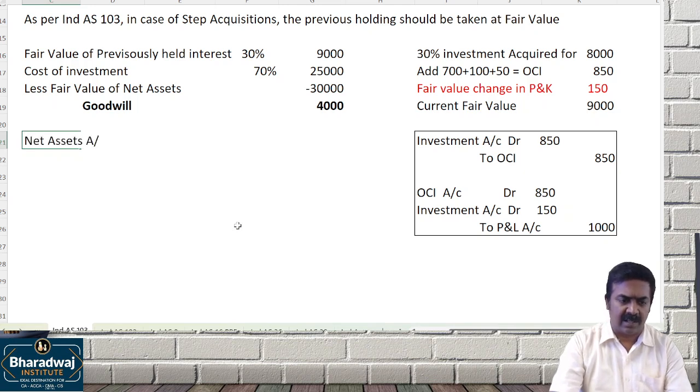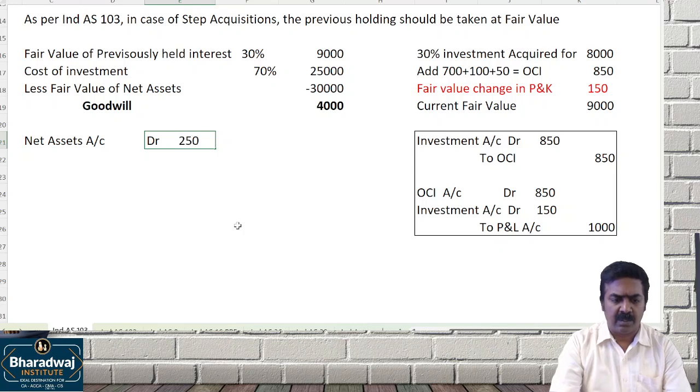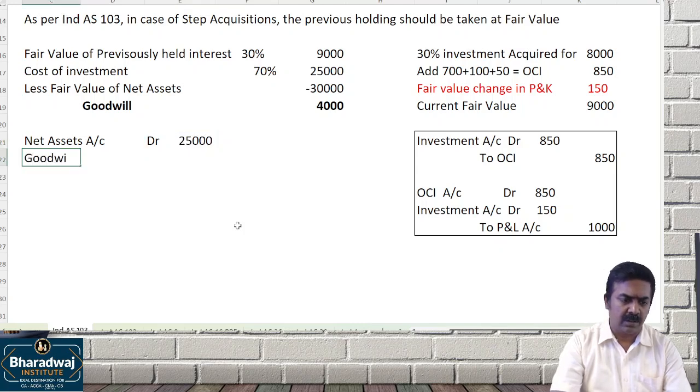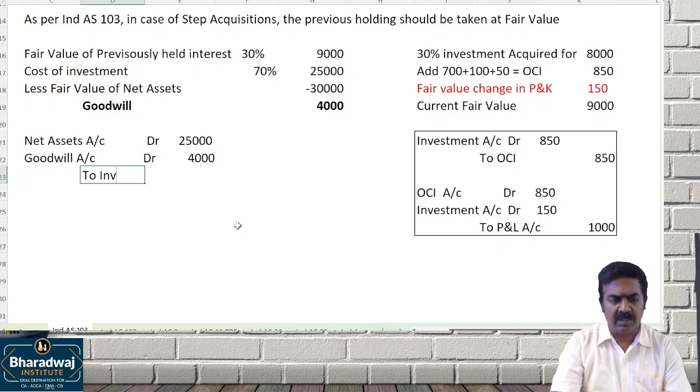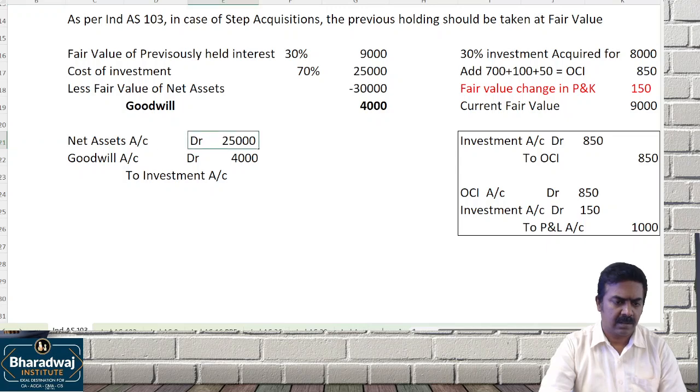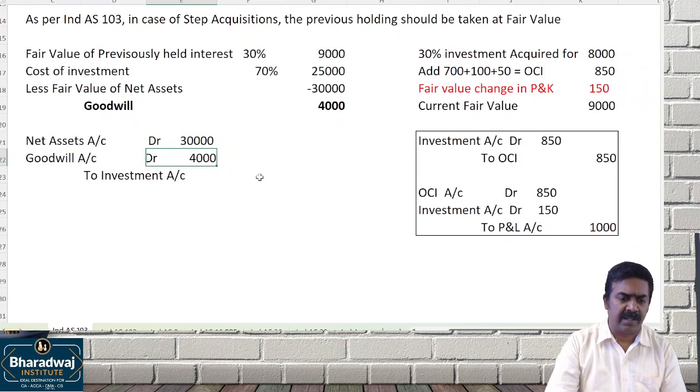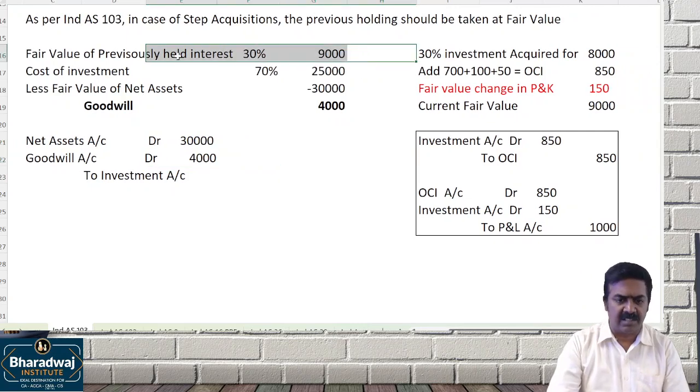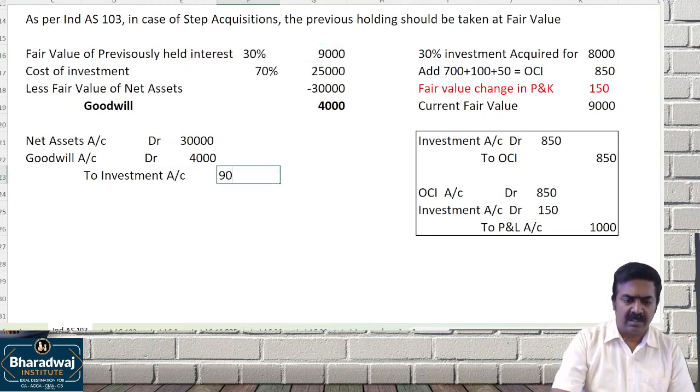Net assets account debit, how much did we acquire? 30,000. Goodwill account debit, 4,000. To investment account, the previously held investment at fair value, 9,000.